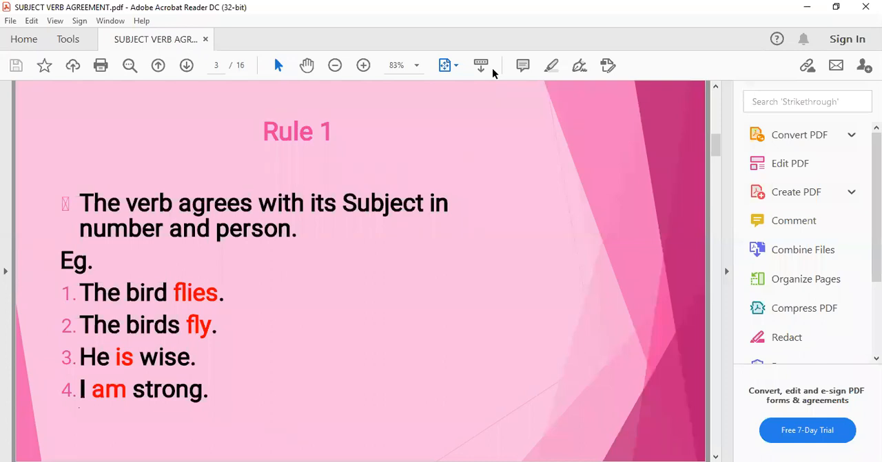Next, he is wise, I am strong. Here, is and am are used as the main verbs. He, third person singular, I, first person singular. He is wise, I am strong.